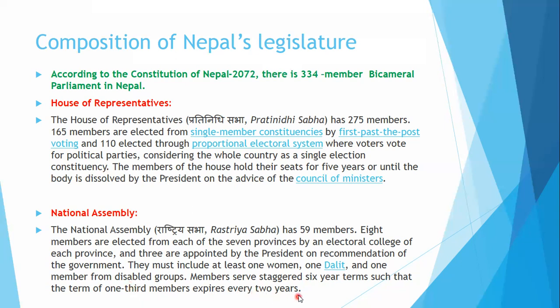In this way, every year 1/3 of the members will expire, and a new 1/3 will be appointed. This is the process of the continuation of the National Assembly. That's why the National Assembly is called the permanent parliament of Nepal. When the House of Representatives is dissolved by the president, the National Assembly will still be there in the country, so that the parliamentary work can be continued in the nation.